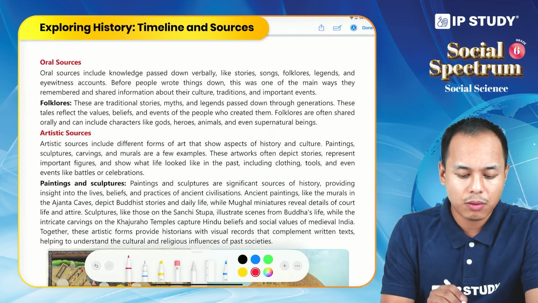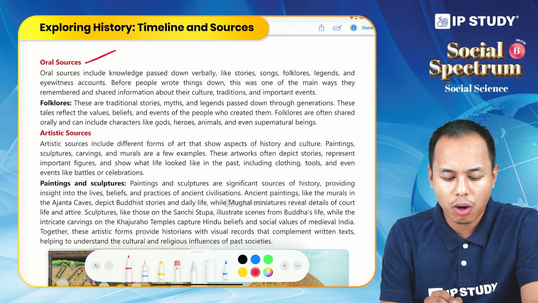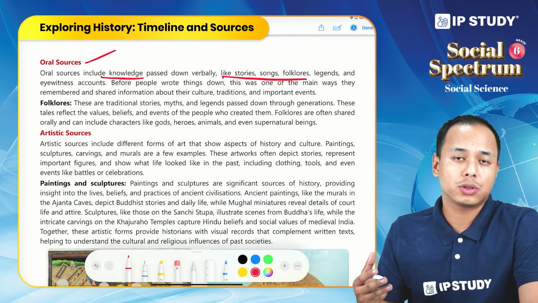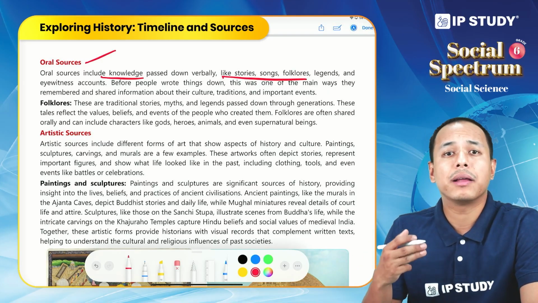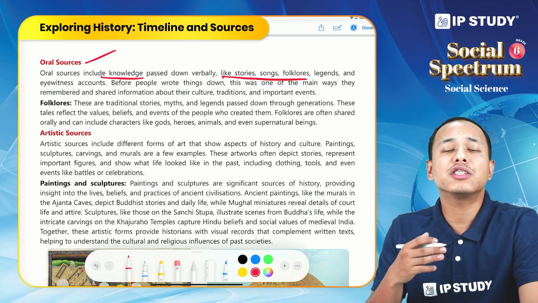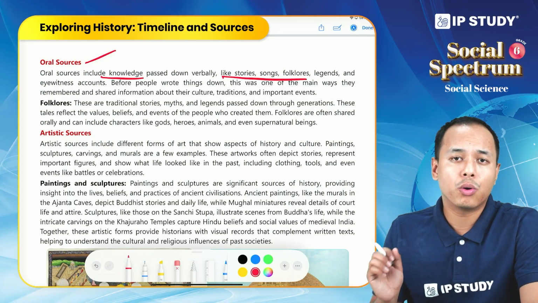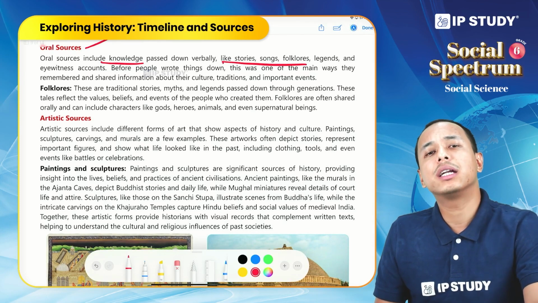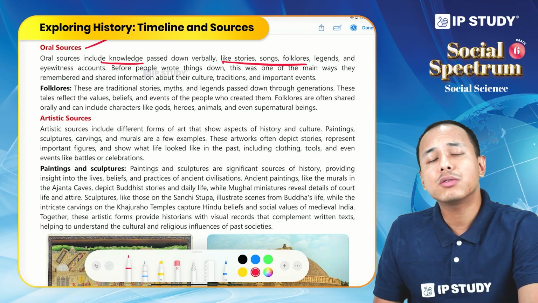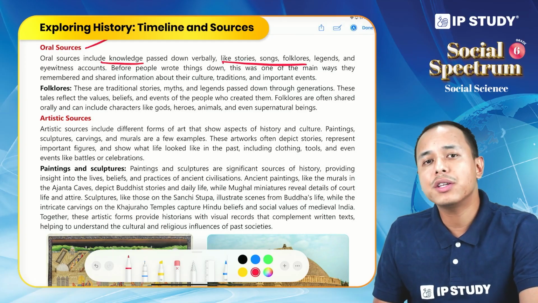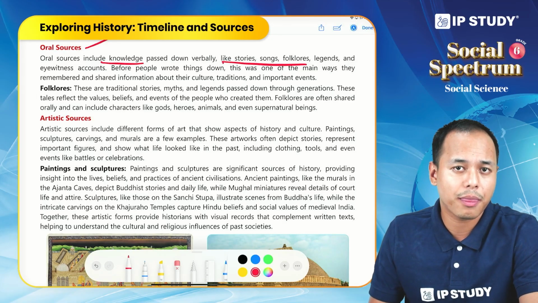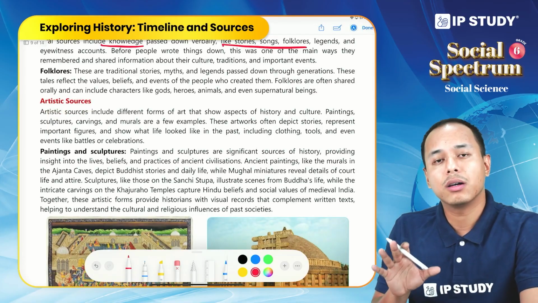Another source is oral source. Oral source includes knowledge passed down verbally. It includes songs, stories, folklore, legends, myths, anything that is passed verbally comes under oral sources. We do not have any written record. Before writing was popular, this was the main method by which knowledge and information regarding different things, traditions, and cultures was passed from one generation to another. Thus we have oral source.